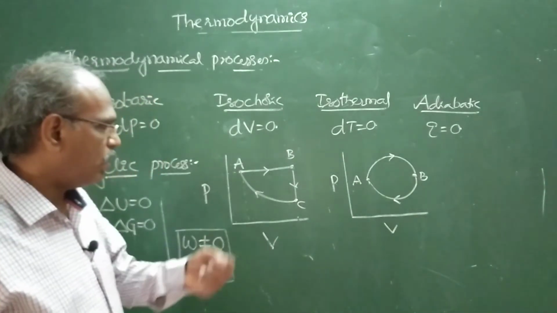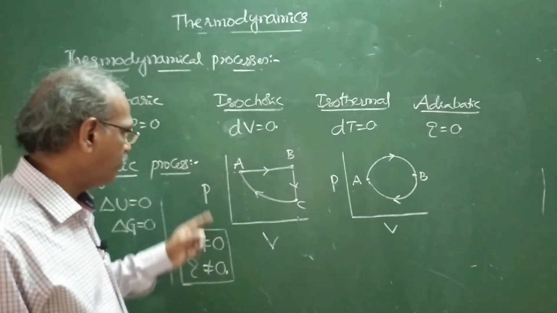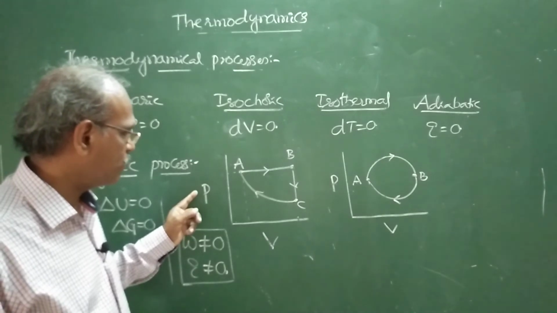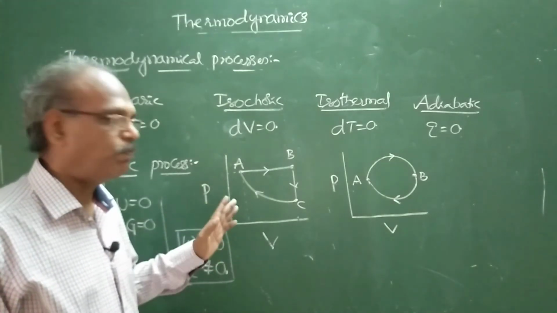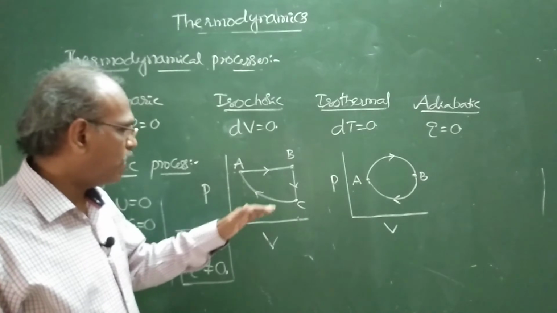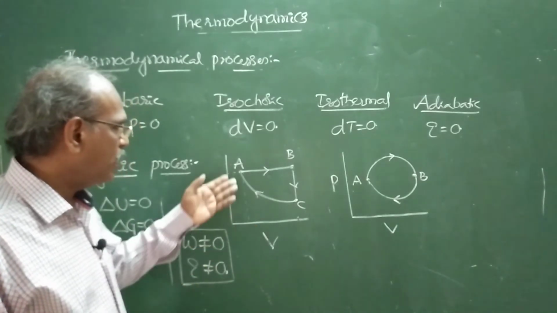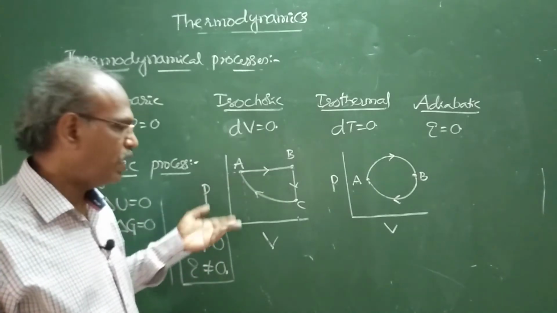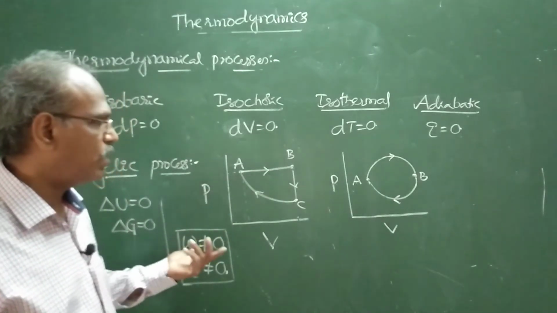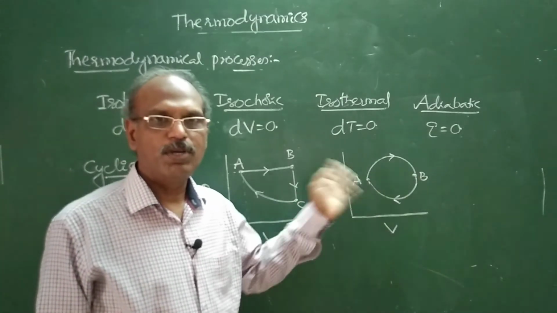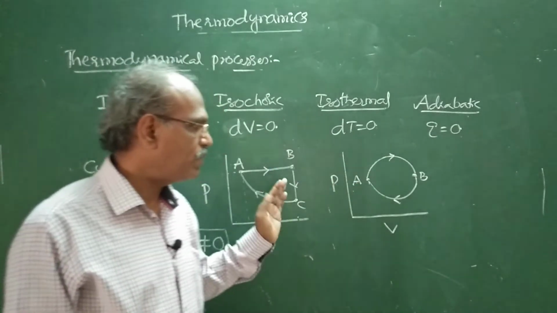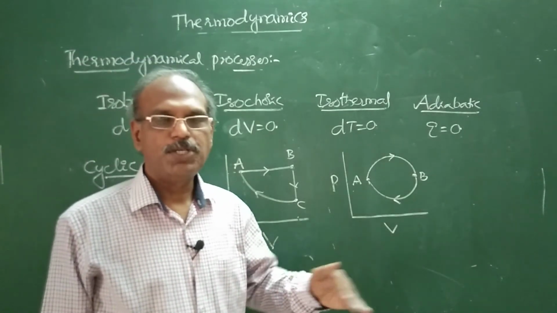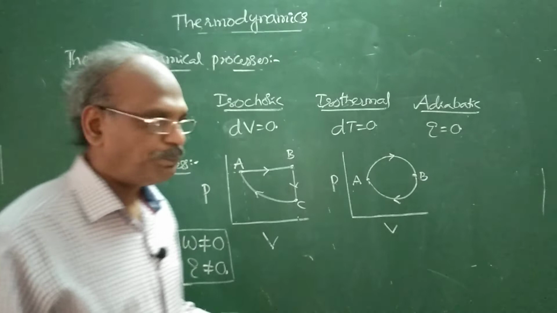But let me tell you one single word. This is pressure versus volume. Work done can be expressed as the product of pressure and volume, or the area under the curve gives work done. Here there is some area under this curve. It is not equal to 0. Clearly W is not equal to 0. Similarly here W is not equal to 0. Okay, this is a diagrammatic explanation. I will give you the mathematical explanation in the next video.